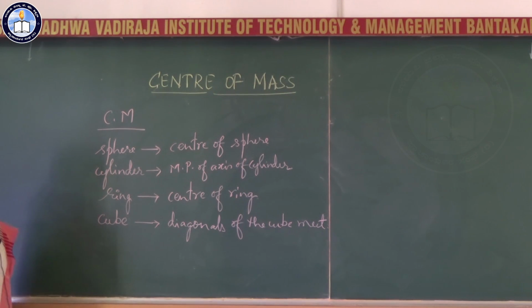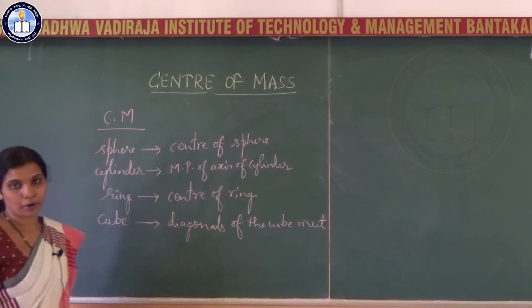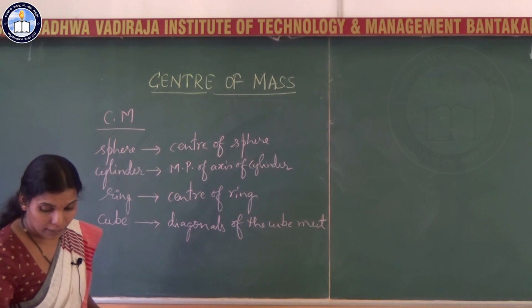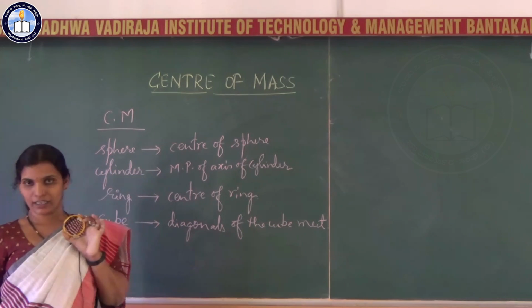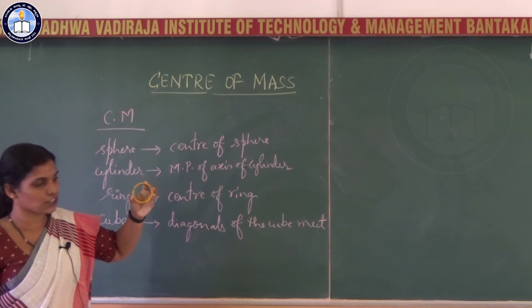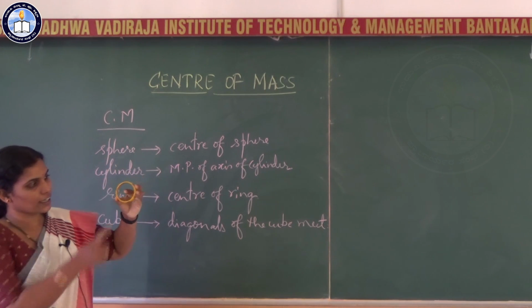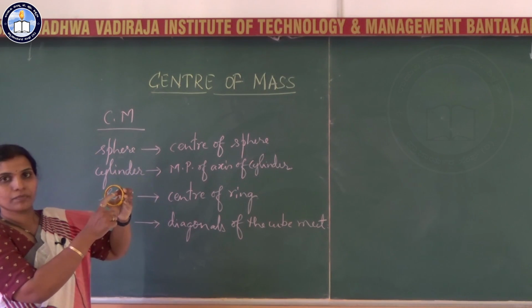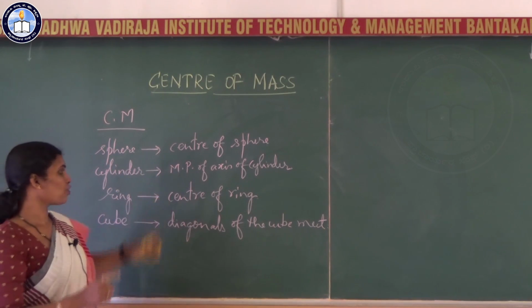And there is one more question. Is it compulsory to have a center of mass inside the system or inside the rigid body? No. I take the example of a ring. So where is the center of mass of this ring situated? Center of mass of this ring is situated here, at the center of the ring.